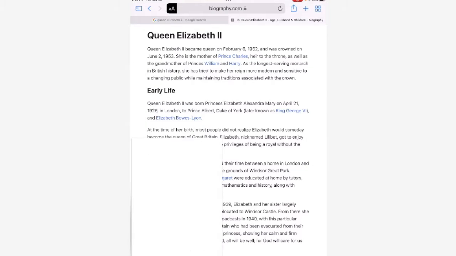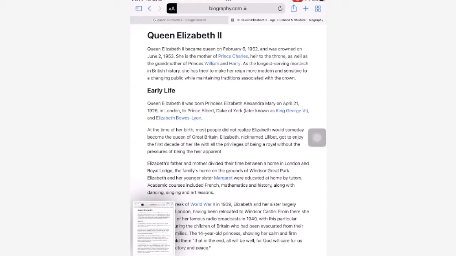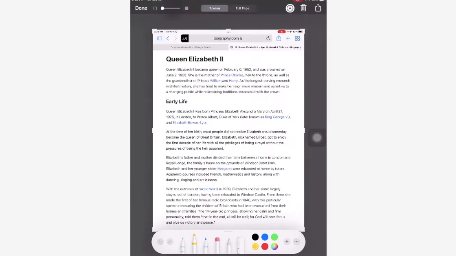All right. After you take a screenshot, it's going to look like this. I'm going to show you the coolest thing I learned this year. I was never able to do this last year, but this year I can do this. There's something up here called full page.